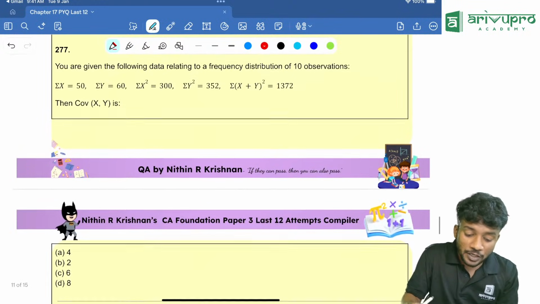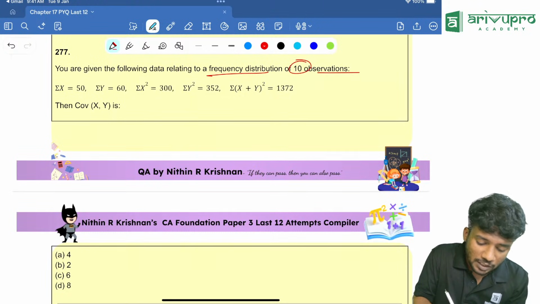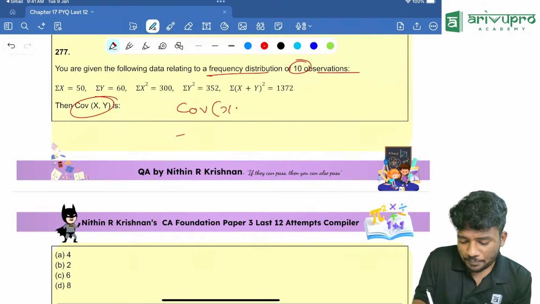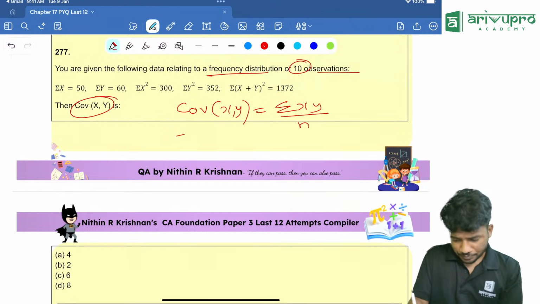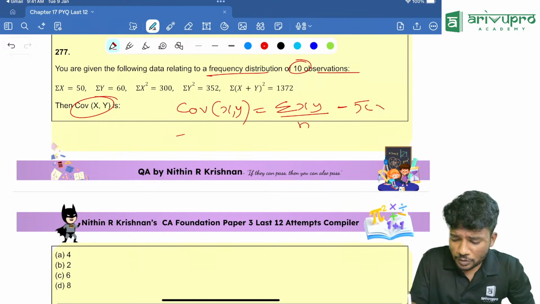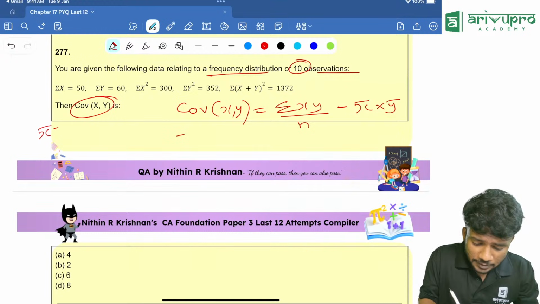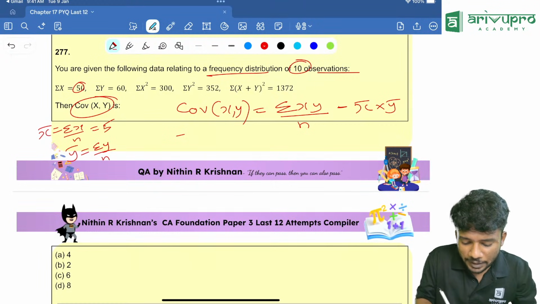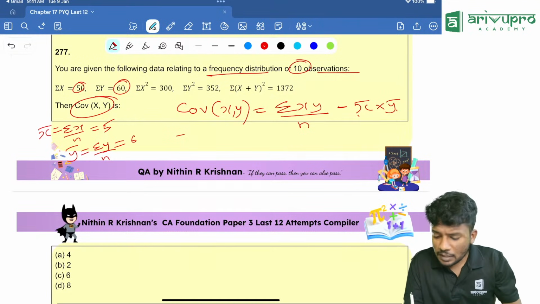It's an interesting question. You are given the following data relating to a frequency distribution of 10 observations. We need to find the covariance of xy. People, what is the formula for covariance of xy? You tell me. Sigma xy divided by n minus x bar into y bar. That is the formula. From this you can find x bar, right? X bar is nothing but sigma x divided by n, which is equal to 50 divided by 10, that is 5. Then y bar is how much? Sigma y divided by n, that is 60 divided by 10, that is equal to 6. So we have 5 and 6 as x bar and y bar values.